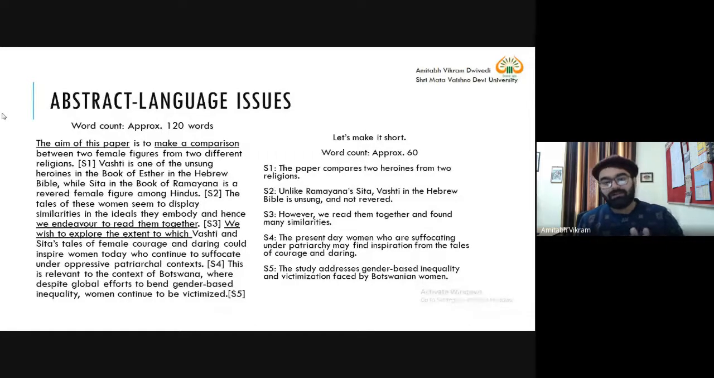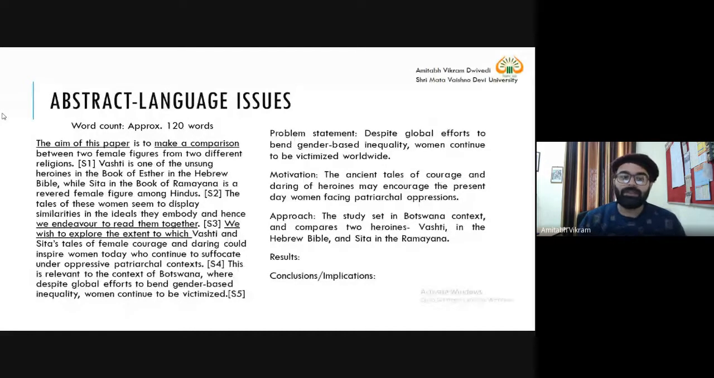Again, we have maintained that there are 5 sentences in the original abstract, and we have also maintained that there are 5 sentences in the revised version. So at least we are not writing something that is not there in the abstract at all. So we are just following what is there in the abstract, as it is. Now we are just mentioning these headings, these sentences, in the order. So what will become the problem statement?